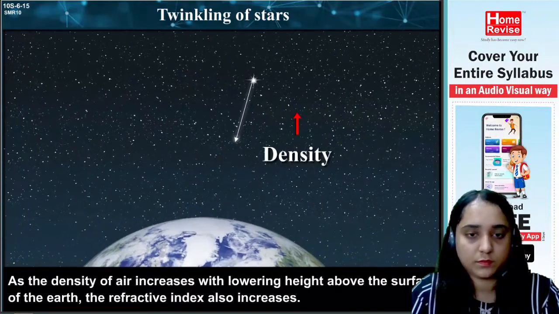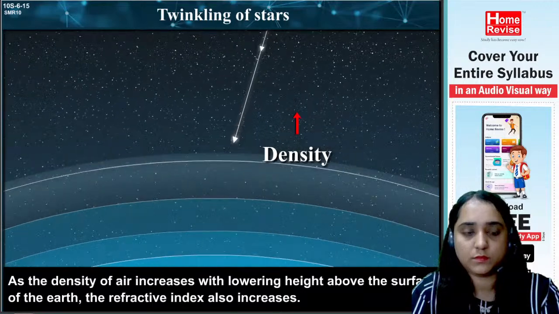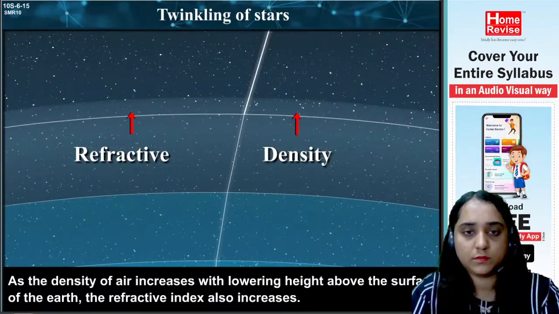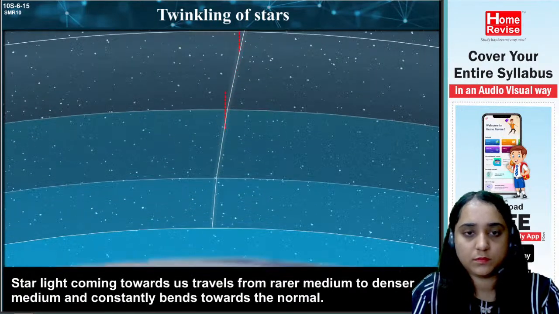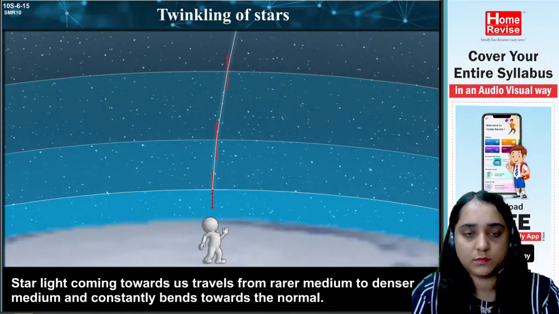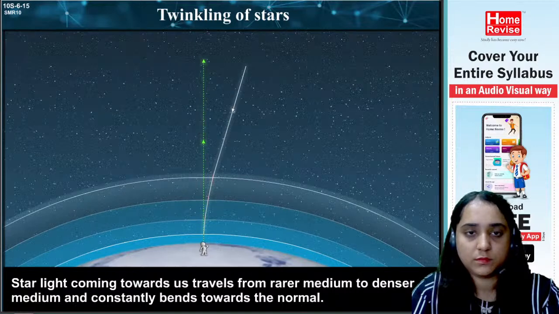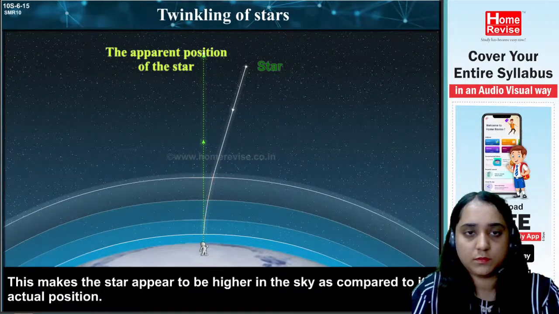As the density of air increases with lowering height above the surface of the earth, the refractive index also increases. Starlight coming towards us travels from a rarer medium to a denser medium and constantly bends towards the normal. This makes the star appear to be higher in the sky as compared to its actual position.